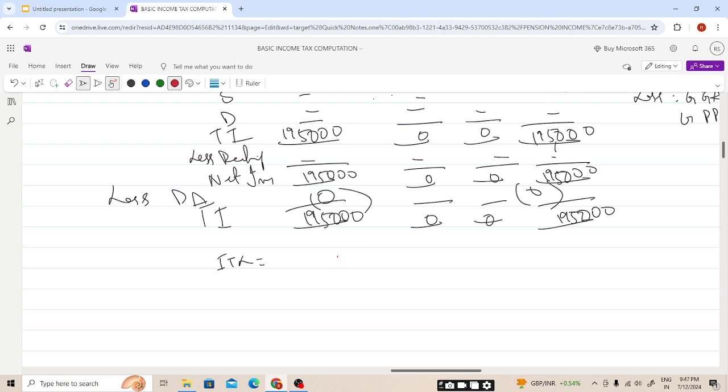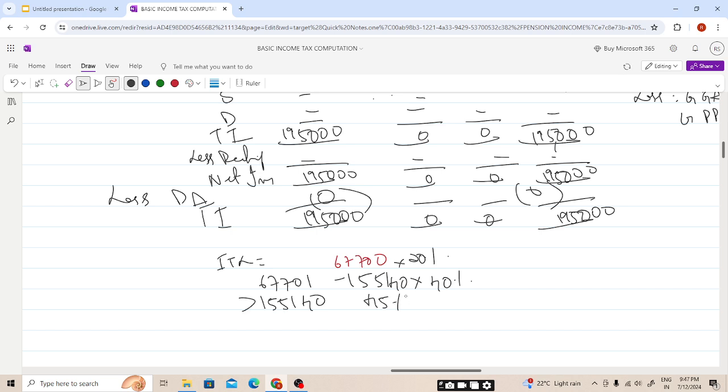So 67,700 into 20%, 67,701 to 155,140 at 40%, and above 155,140 at 45%.